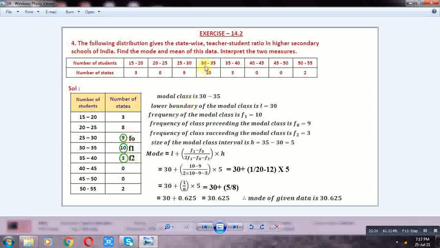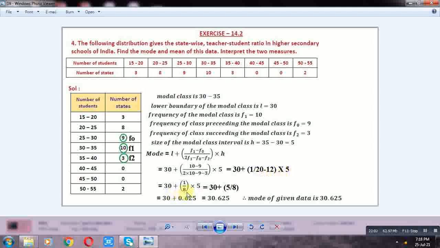Mode is equal to L plus (F1 minus F0) by (2F1 minus F0 minus F2) into H. The value of L is equal to 30 plus F1 10, F0 9, 10 minus 9, by 2 into 10, F1 10 minus F0 9 minus F2 3, into 5. 30 plus 10 minus 9 1, by 2 into 10 20, 20 minus 9 minus 3 12, into 5. 30 plus 1 by 20 minus 12 8, into 5. 30 plus 1 into 5, 5 by 8.